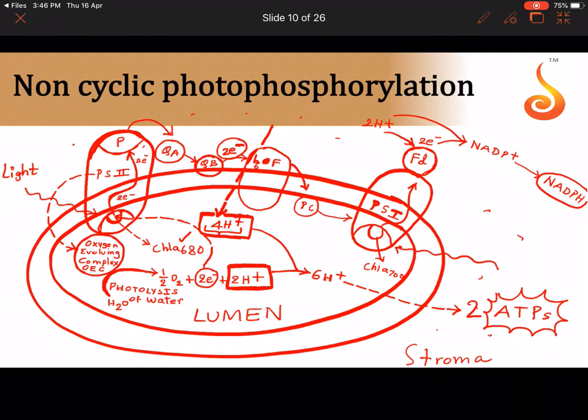ATP is nothing but the energy currency of the cell. So what are the 2 products of non-cyclic photophosphorylation? One is NADPH, which is very, very important for dark reaction.